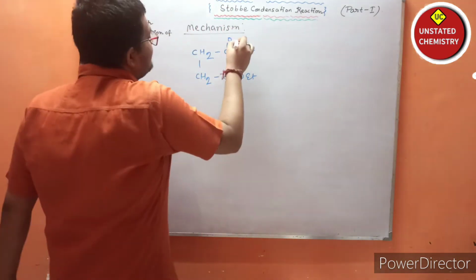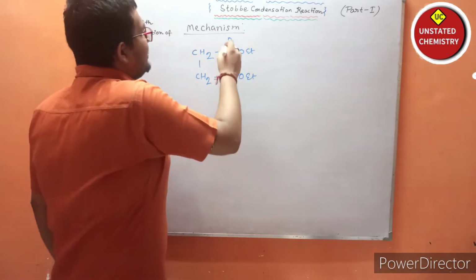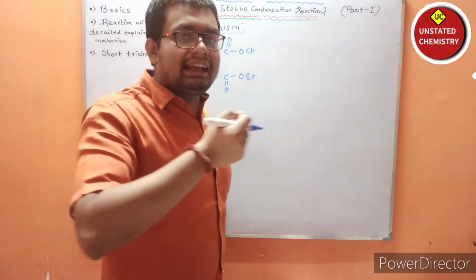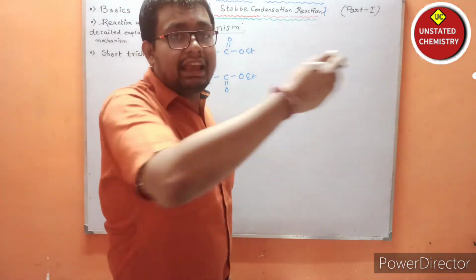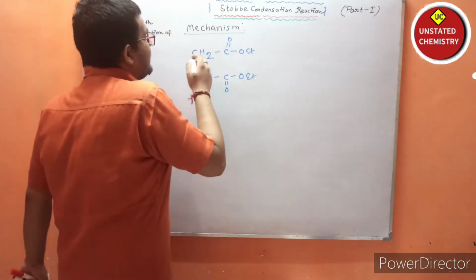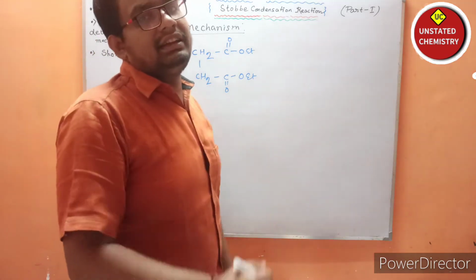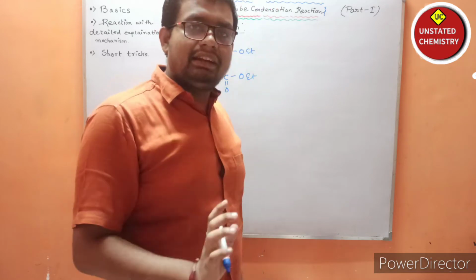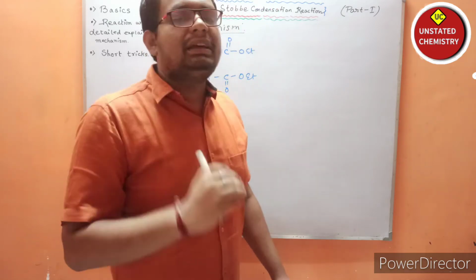Why? Because these are attached to a minus I effect showing group. So if the group is taking the electrons, that means these hydrogens are becoming acidic in nature, because we know that if the minus I effect increases, acidity will also increase from the acid base concept.